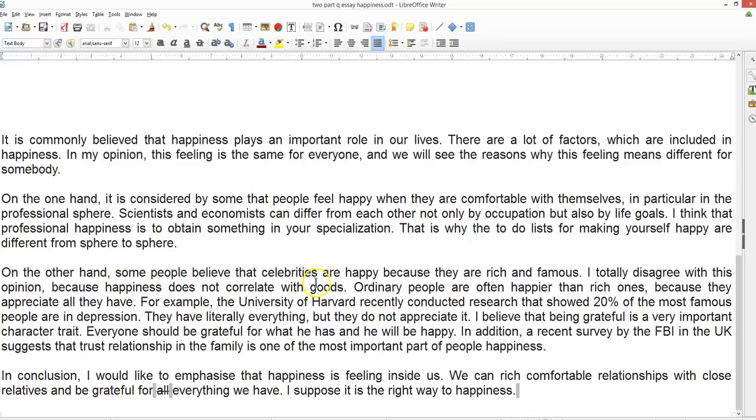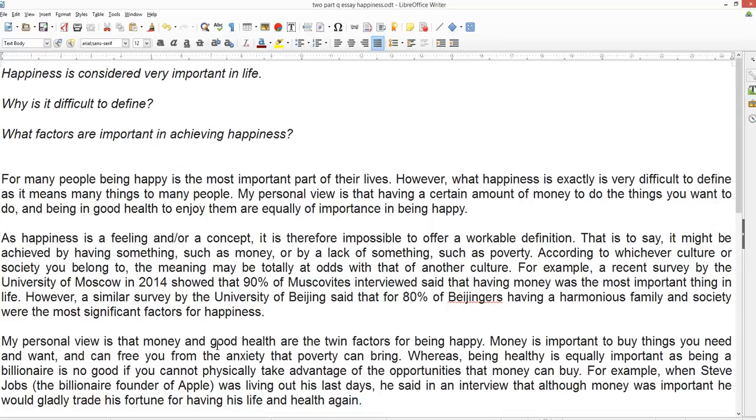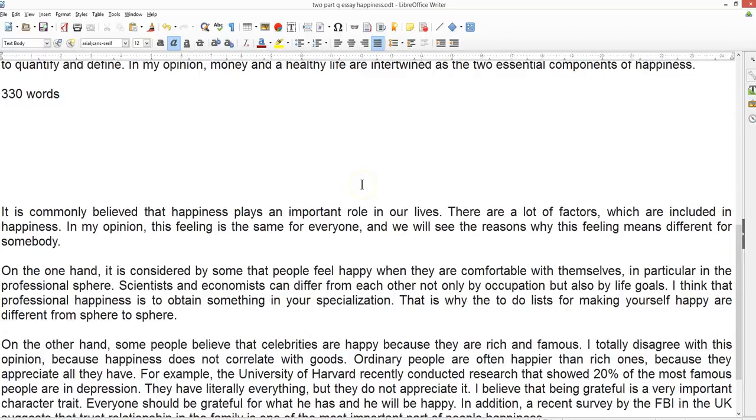Happiness does not correlate. Well, what does it correlate with? So, you know, this is basically saying that money does not equal happiness. Well, it's not asking you what factors are not important. It's asking you what factors are important.